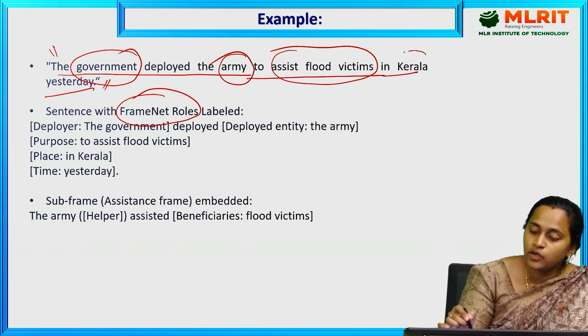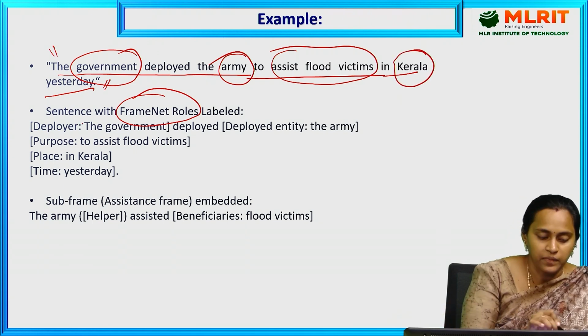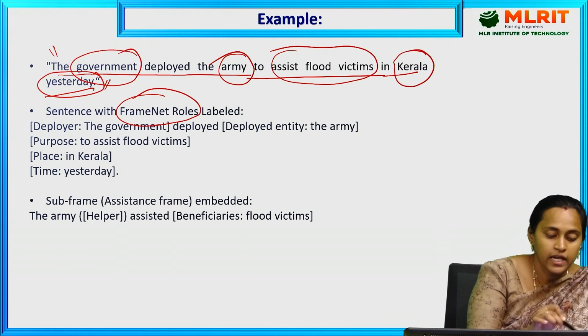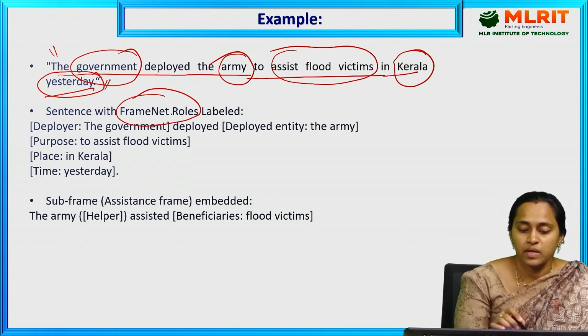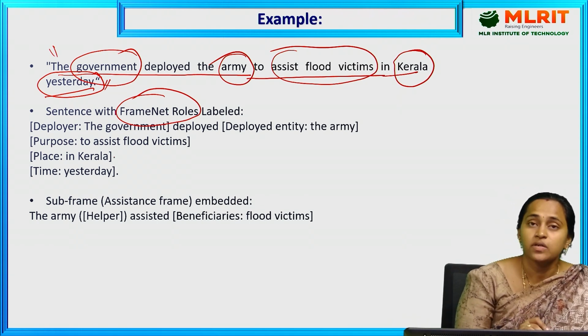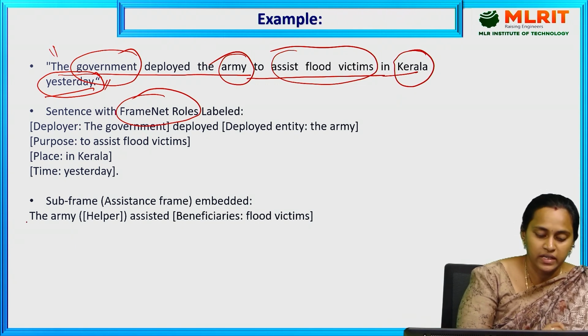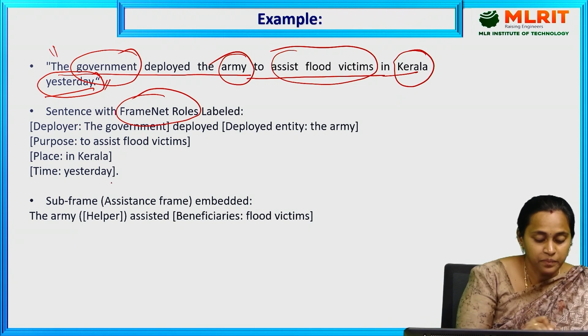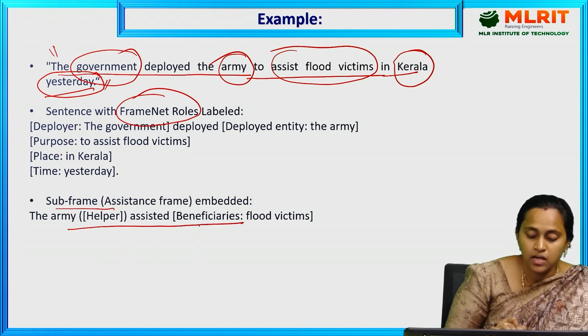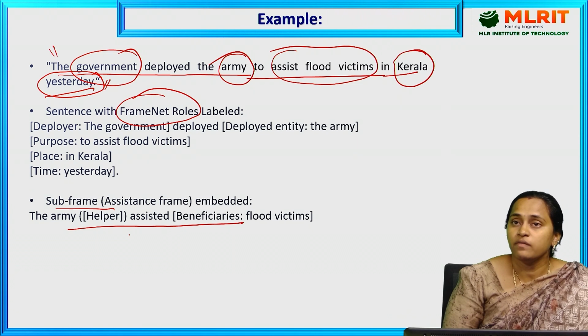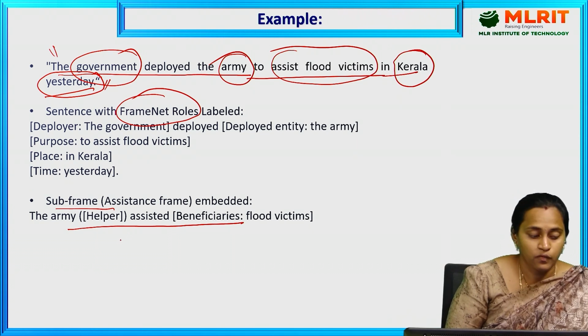Where is the location? It is Kerala. It is the entity, right? When? The time is yesterday. This is the real-time example of a sentence, where we divide it into frames and allocate the roles to particular frames. Within the context there is a subframe: the army assisted the flood victims and they donated the food.